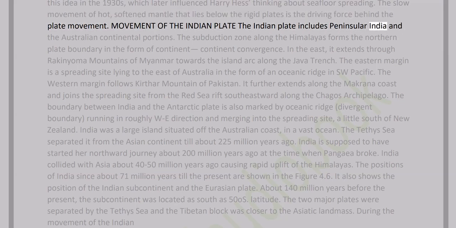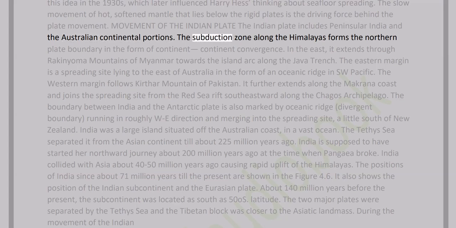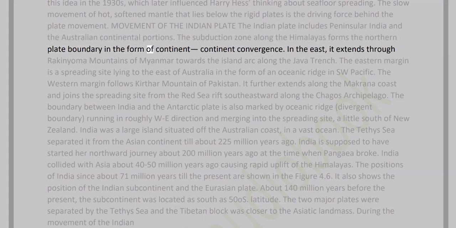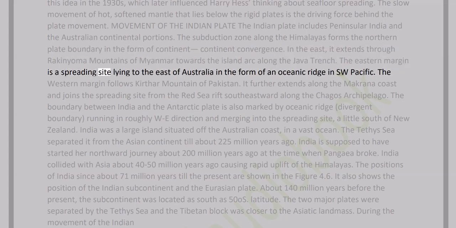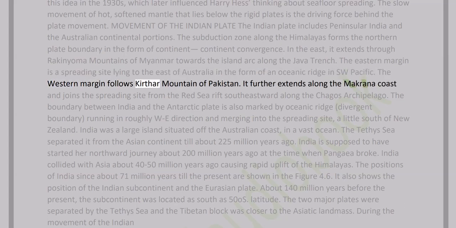Movement of the Indian plate. The Indian plate includes peninsular India and the Australian continental portions. The subduction zone along the Himalayas forms the northern plate boundary in the form of continent convergence. In the east, it extends through the Rakhine mountains of Myanmar towards the island arc along the Java Trench. The eastern margin is a spreading site lying to the east of Australia in the form of an oceanic ridge in the SW Pacific. The western margin follows Kirthar Mountain of Pakistan.